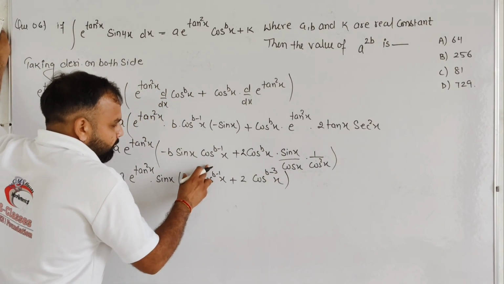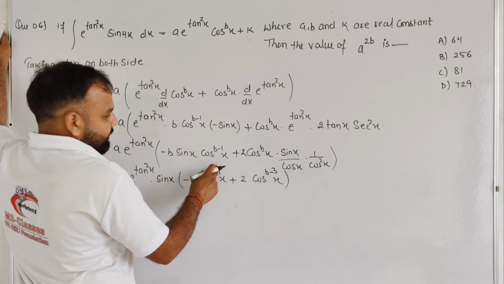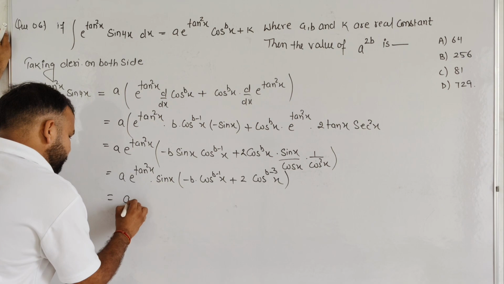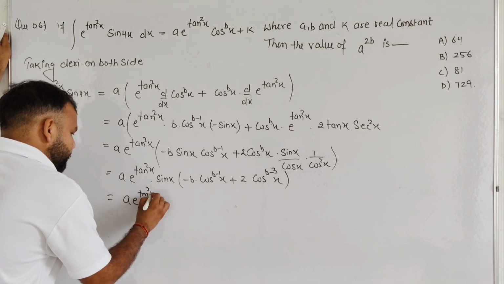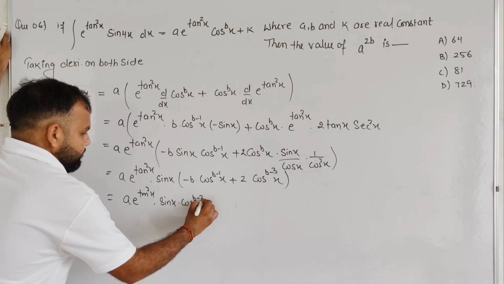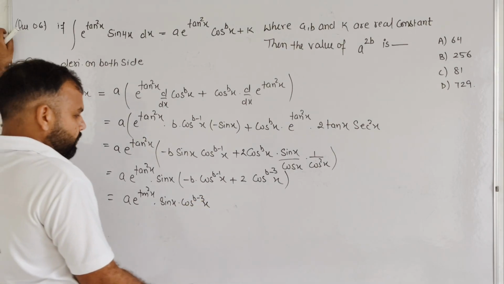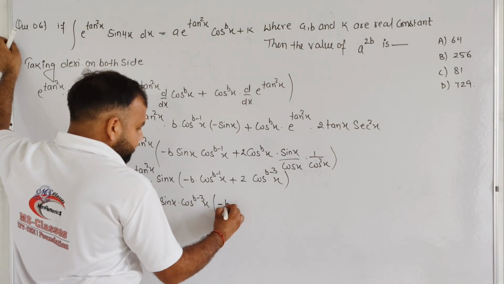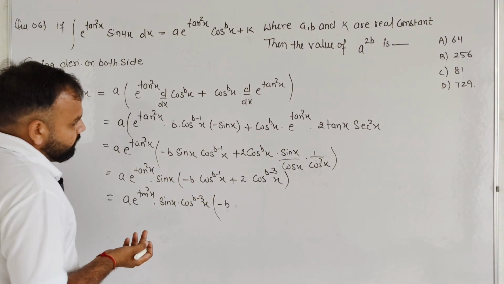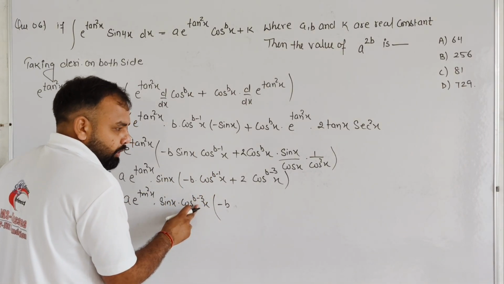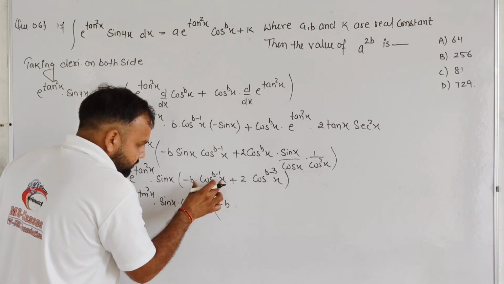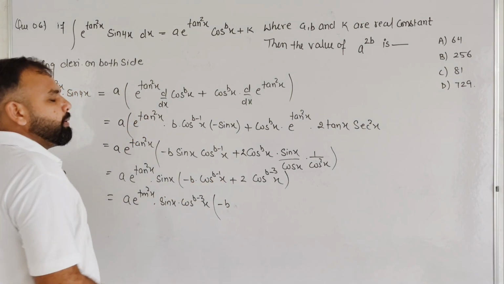So we know very well that b minus 1 and b minus 3, b minus 3 is lesser. So take out e to the power 10 square x, sin x and cos to the power b minus 3 as common. Okay. So it will become minus b. So student, b minus 1 and b minus 3 in that scenario, what happens in that term, minus b cos to the power b minus 1.